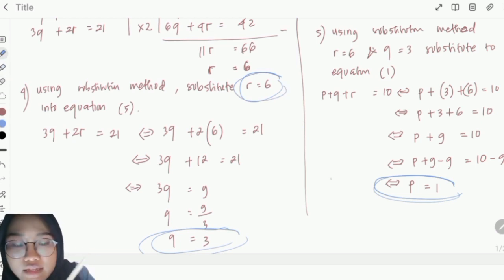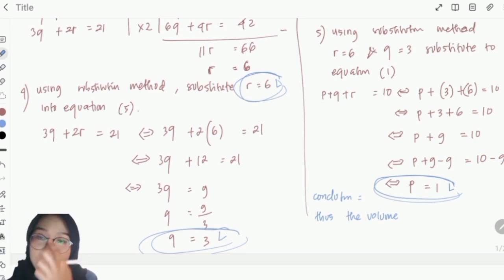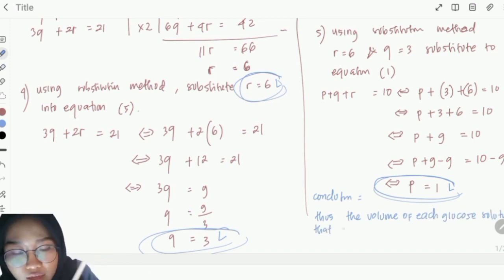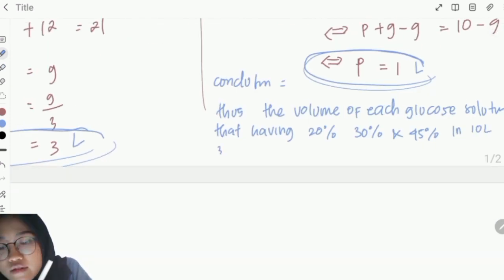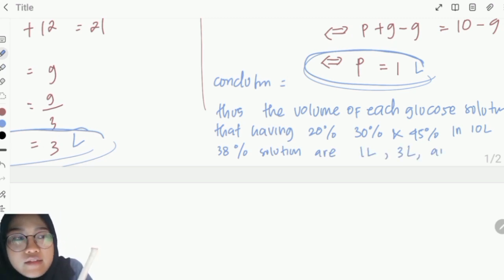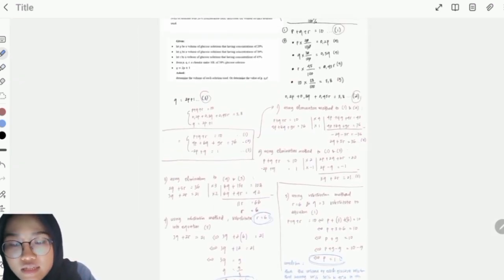So we can make the conclusion. Thus, the volume, and each of this is in liters. Don't forget the unit, because we want to determine the volume. So the volume of each glucose solution having 20%, 30%, and 45% in 10 liters of 38% solution are 1 liter, 3 liters, and 6 liters. So this is the solution.